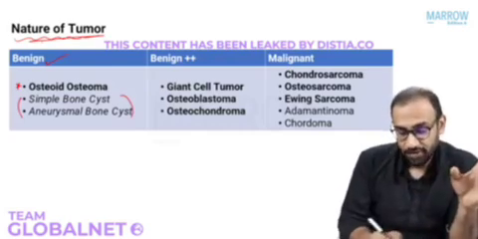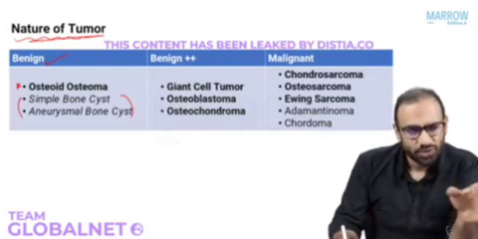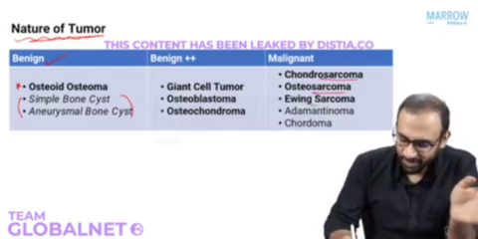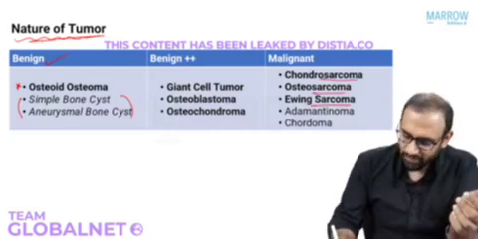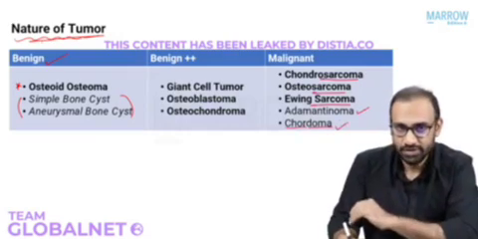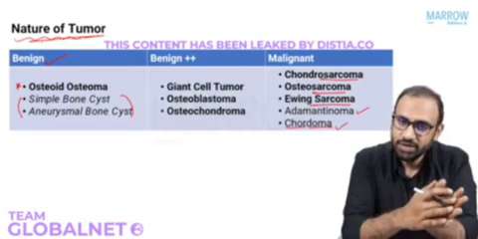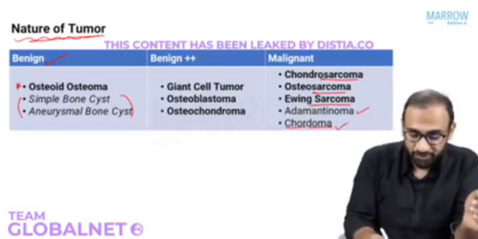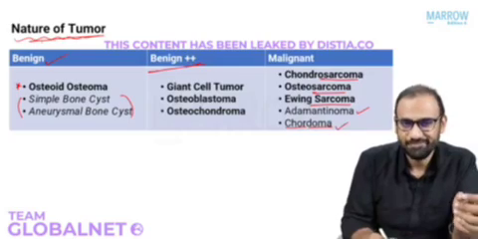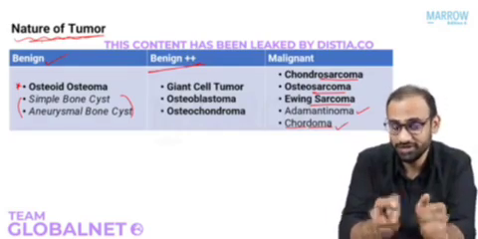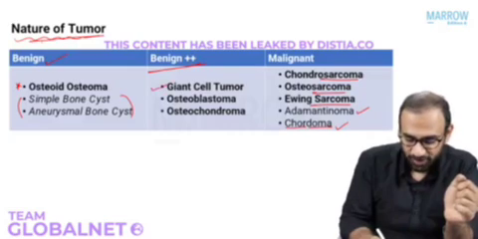They're benign. Malignant: anything that ends with the word sarcoma. Chondrosarcoma, osteosarcoma, Ewing sarcoma. If you want to know more, adamantinoma and chordoma. These are all malignant tumors. Now there are certain benign tumors that have a risk of becoming malignant or are very, very aggressive. So I've called them benign plus plus. So what are these benign plus plus tumors? Please remember this: giant cell tumor, very, very important.